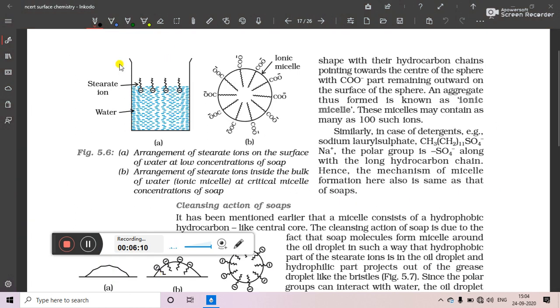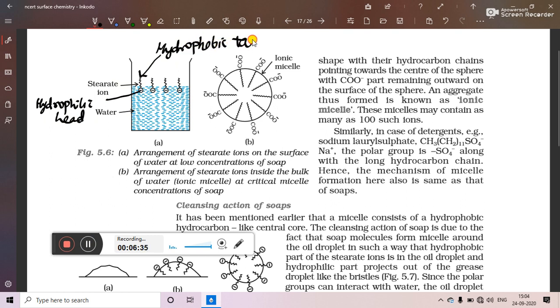So here we will see that initially when we dissolve soap in water, then the negative head of the soap, which is water loving, remains inside the water, that is, the hydrophilic head remains inside the water, and the hydrophobic tail, that is the water hating tail, remains away from water.